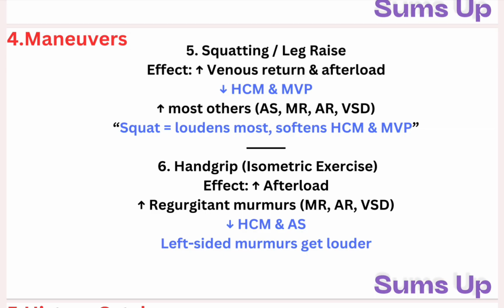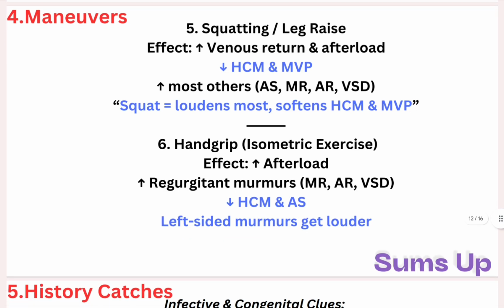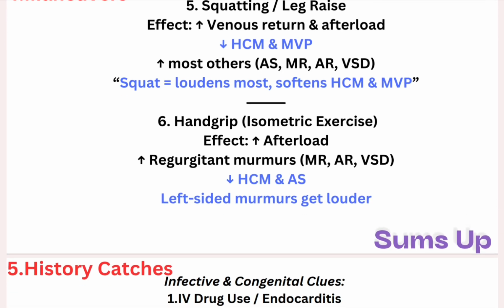It increases regurgitant murmurs like mitral regurgitation, aortic regurgitation, and ventricular septal defect. So the whole point here is that these two maneuvers somehow increase the blood in the heart. Whenever there is increased blood in the heart, all kinds of murmurs would increase except hypertrophic cardiomyopathy and mitral valve prolapse. And this hand grip causes aortic stenosis to decrease.